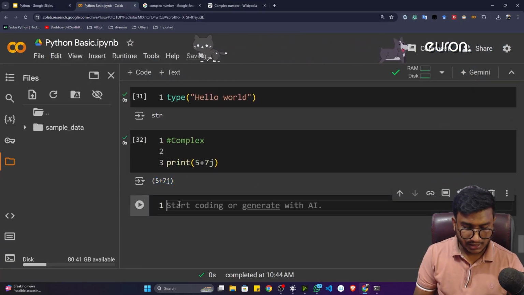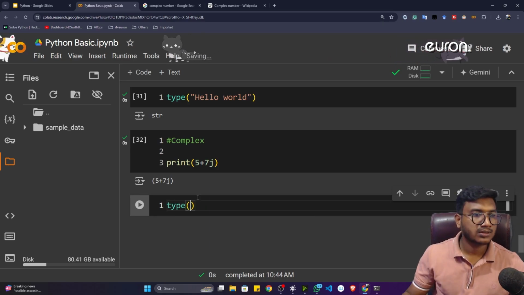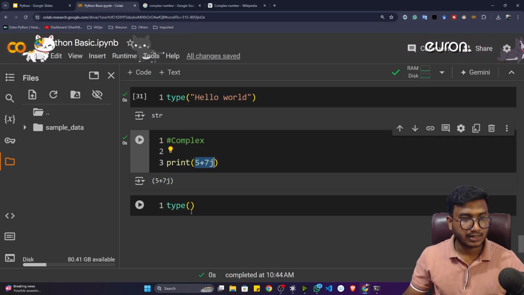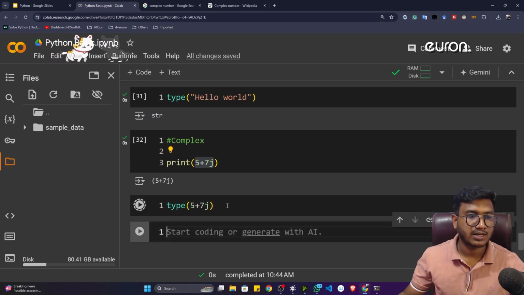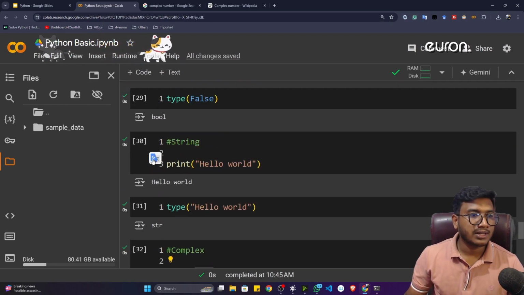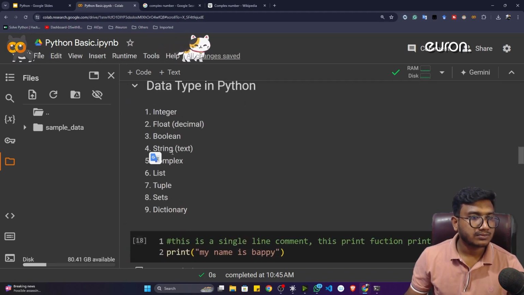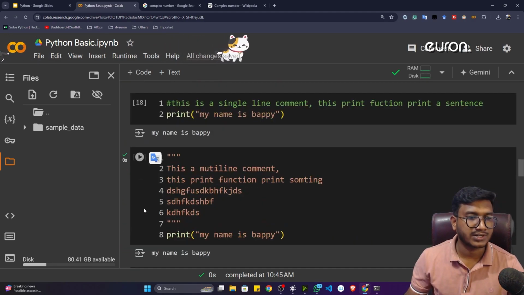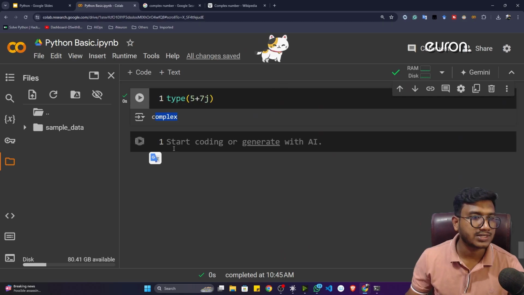Now you can also detect it. So I can give inside the type function, and if I copy this particular data type and give it here, execute, you'll see it's a complex type data inside Python. Now the next thing, I think we're having list, tuple, sets, and dictionary. Now let's first of all understand the list.